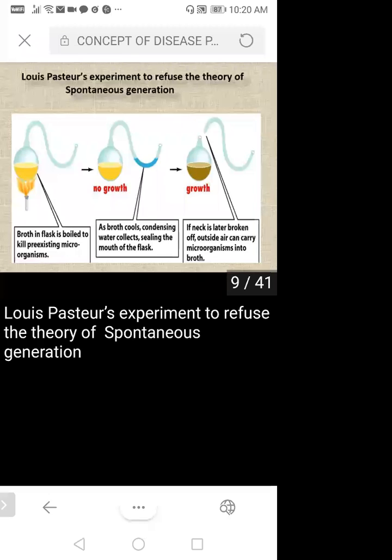So here you can see Louis Pasteur's experiment to refute the theory of spontaneous generation. He refuted that theory. What they did: broth in a flask is boiled to kill pre-existing microorganisms. They prepared a broth, a kind of soup, in a flask and boiled it. They boiled it to kill whatever pre-existing microorganisms were there.